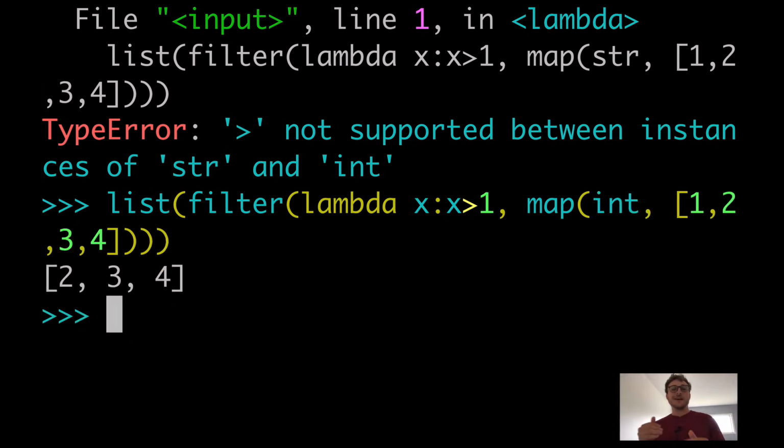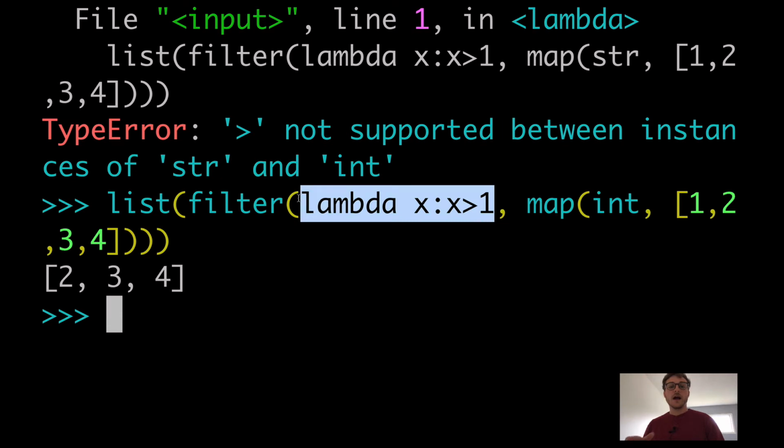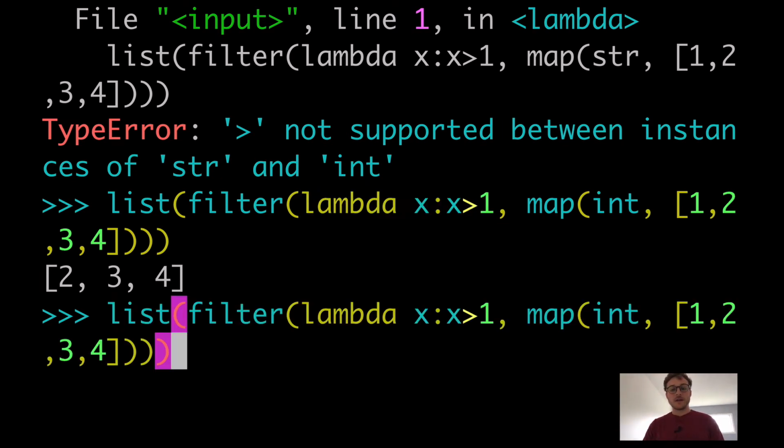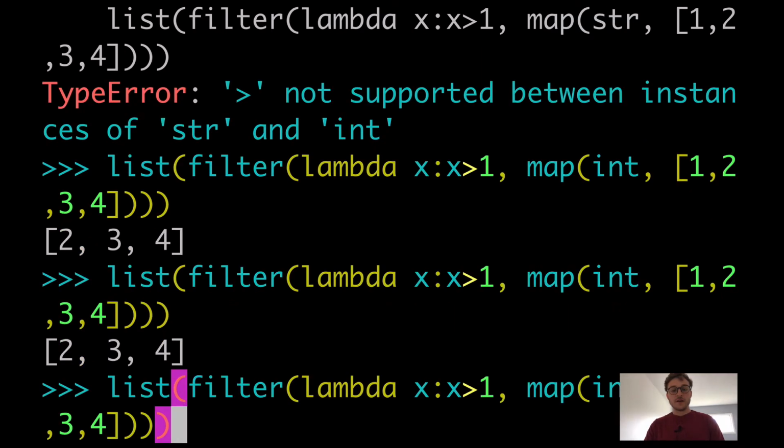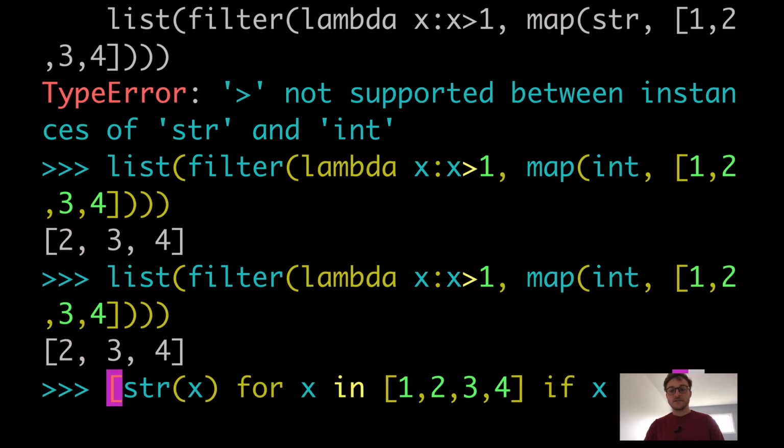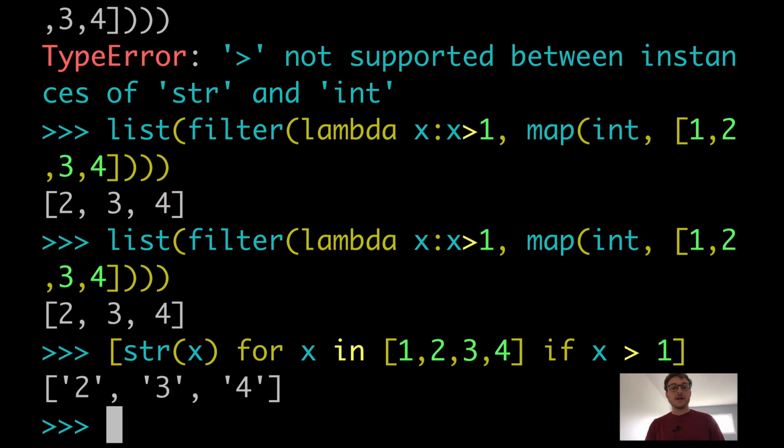So basically it's just iterating and turning the int into an int again, obviously not doing anything, but what's important here is that we have our lambda and we are filtering. So we're comparing our lambda filtering method versus our list comprehension method with if to the right. If you do want to filter using map, you have to use filter plus lambda or filter plus your function. So just chaining those methods together versus kind of just getting it out of the box with a list comprehension.